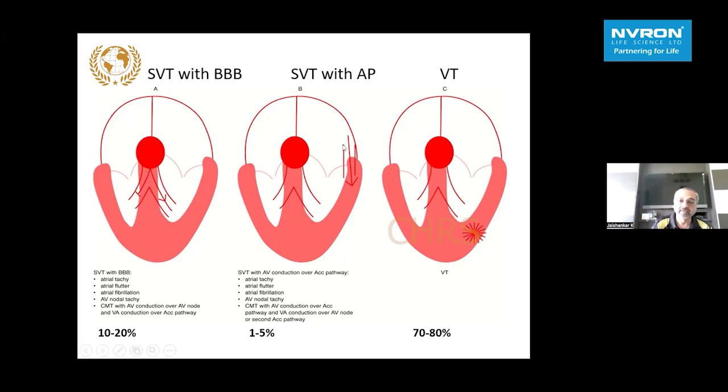You can have a broad complex tachycardia with an antidromic tachycardia: down the pathway, up the node will also be a broad complex tachycardia. And any atrial arrhythmia with an accessory pathway, if it is conducting, can lead to an SVT with antidromic accessory pathway conduction, leading to a broad complex tachycardia.